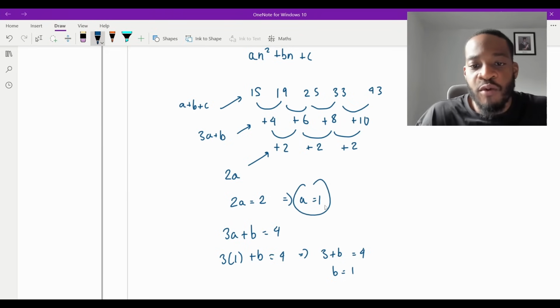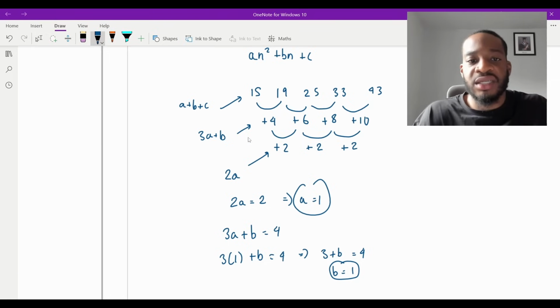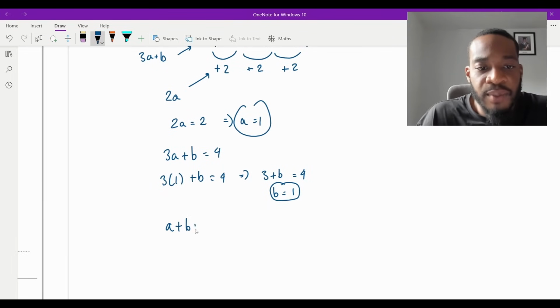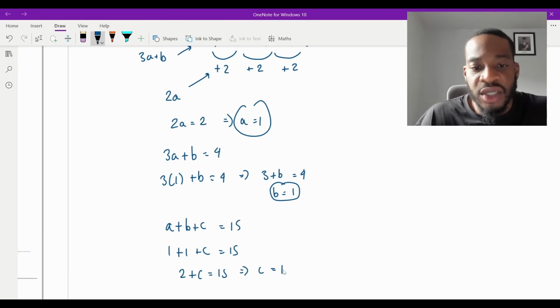So a and b are both 1. Now I know where a and b are, I could find c by making this one equal to 15. So a plus b plus c is equal to 15. So I'll do that here. A plus b plus c is equal to 15. I know that a and b are both 1, so it's 1 plus 1 plus c is equal to 15. So 2 plus c is equal to 15. So that means that c is just equal to 15 take away 2, which is 13.